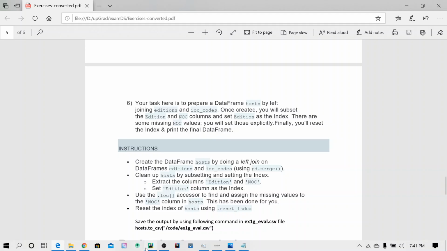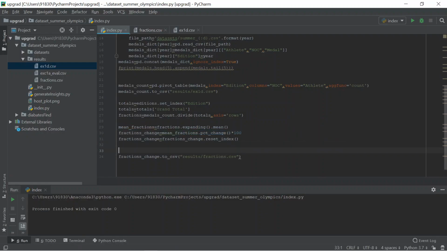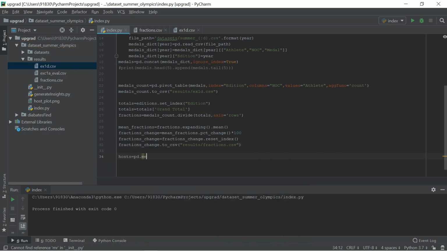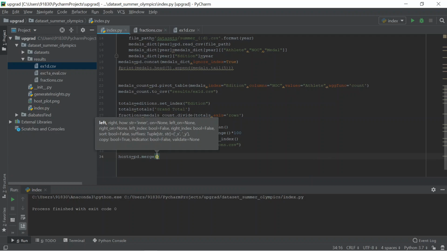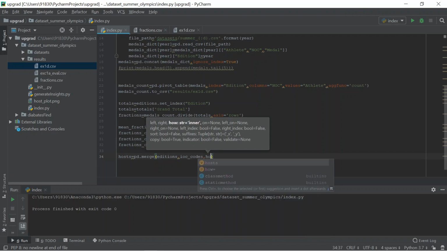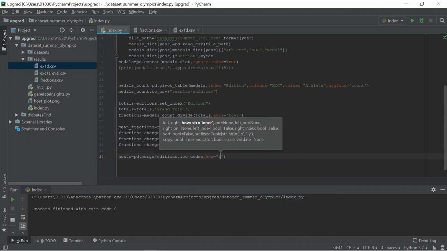First, I'll create the data frame called hosts equals pd dot merge. To combine two data frames, we have the merge function in pandas. Here we need to provide the data frames, one is editions and another one is IOC codes, and also how they want to merge, like the how argument: inner join, left join.